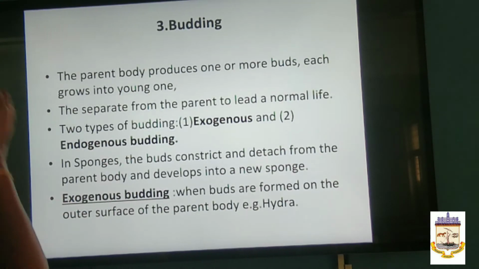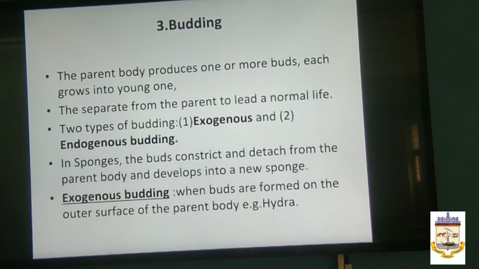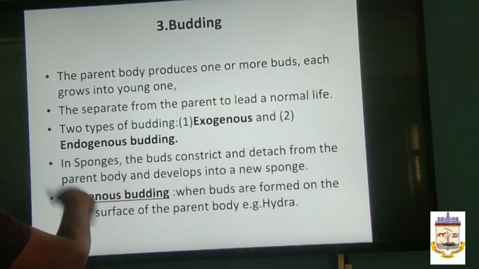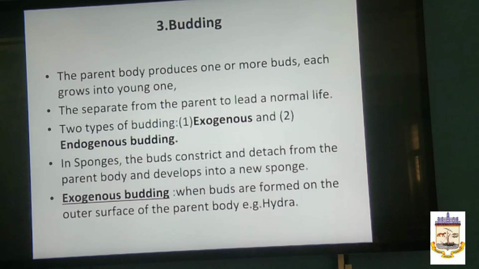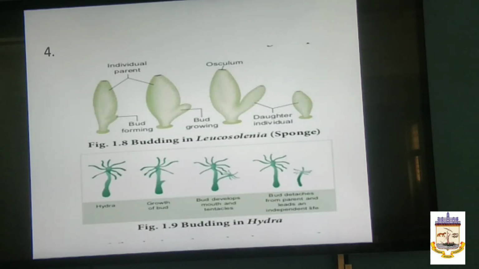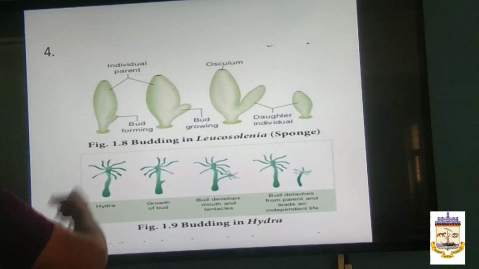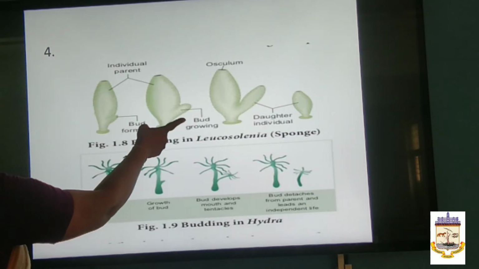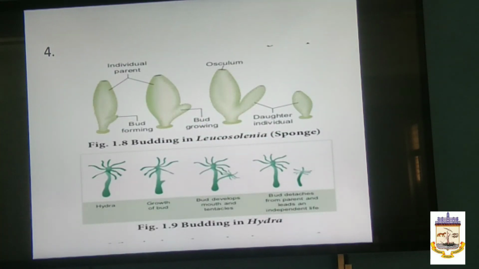In sponges, have you heard of sponges? Poriferans. The buds constrict and detach from the parent body and they develop into a new sponge. Endogenous means within the body, exogenous means outside the body. In exogenous budding, the buds are formed on the outer surface of the parent body, as you will find in Hydra. You can see the picture, two types of budding. In Leucosolenia, a type of sponge, you can see the bud developing from outside the body, and later, after complete formation, it gets detached from the parent body.